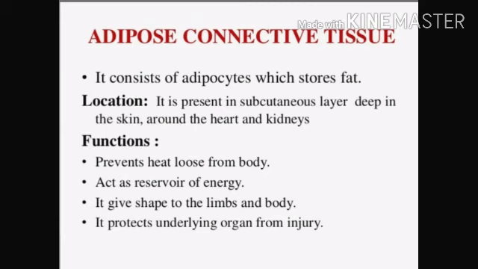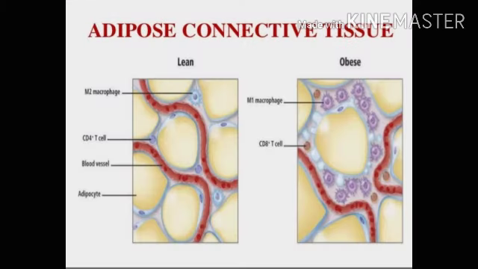If we are talking about the function, it prevents heat loss from the body, acts as a reservoir of energy, gives shape to the limbs, forelimbs and hind limbs in the body, and protects underlying organs from injuries. So this is the adipose connective tissue.